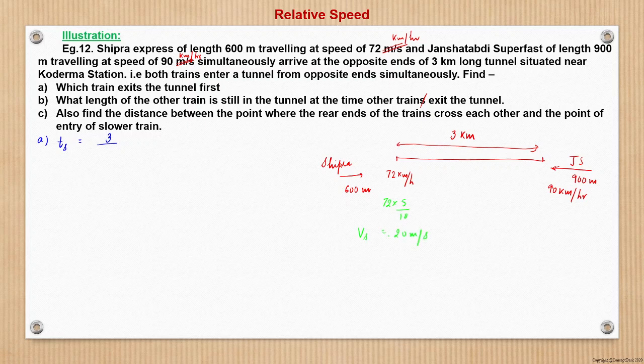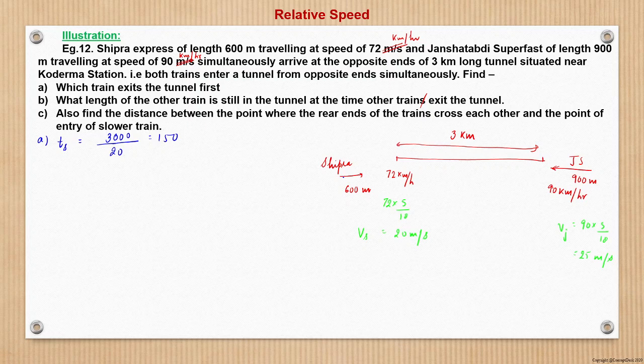That is the velocity of Shipra, and velocity of Jan Shatabdi is 90 kilometer per hour. So 90 into 5 by 18, which is 25 meter per second. So now see, this 3 kilometer is nothing but 3000 meters. So 3000 meters upon 20 is 150. No. Now see, when will Shipra cross the tunnel?